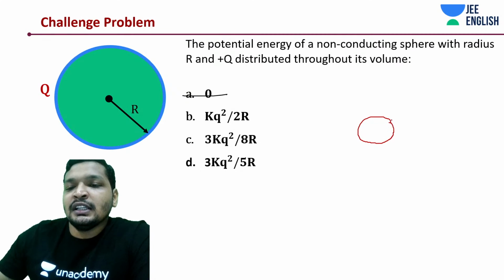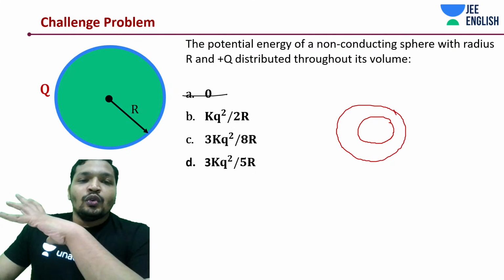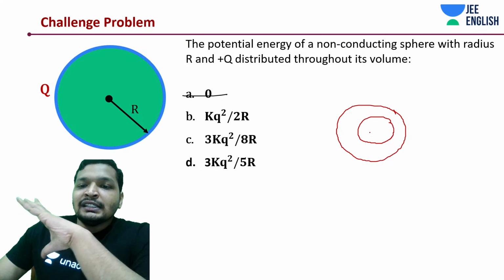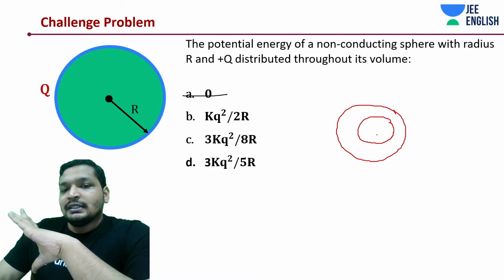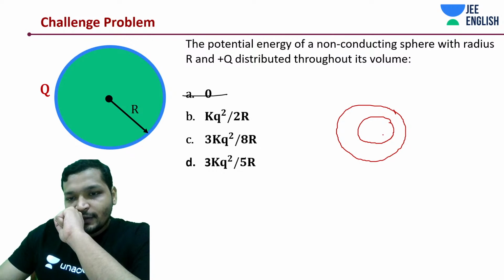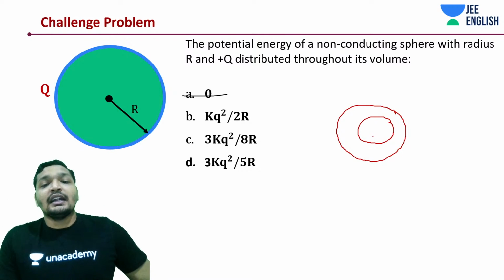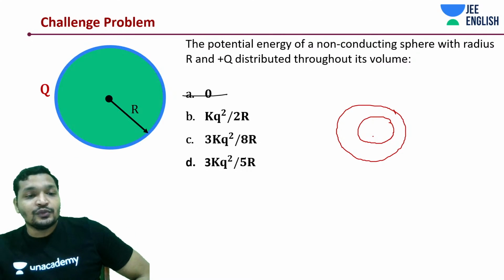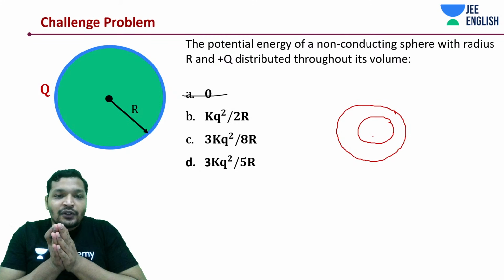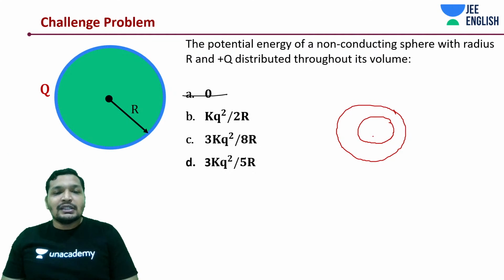A small shell, another shell on the top of it. Initially the surface potential would have been less or more. Now let's start solving this problem and understand the work done to distribute these charges in the form of a solid sphere. Is it more or is it less than just distributing it on the surface?